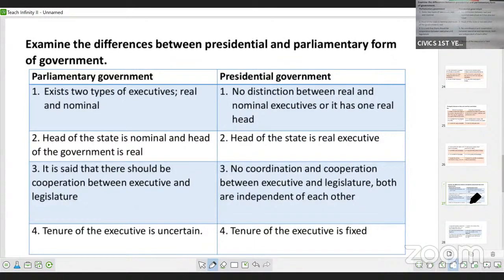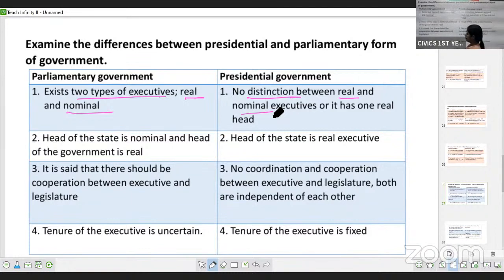Okay. So, in parliamentary form of government, you will have two executives, a real executive and nominal executive. Whereas, in presidential form of government, you will not have two executives, you will have only one executive. There is no distinction between real and nominal. One person, he is the real head of the state. The president is the real head of the state. You will have only one executive.